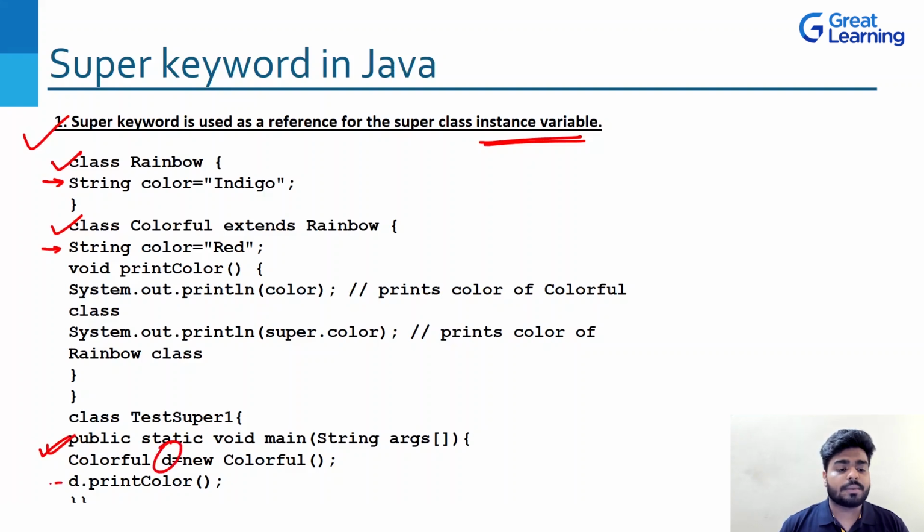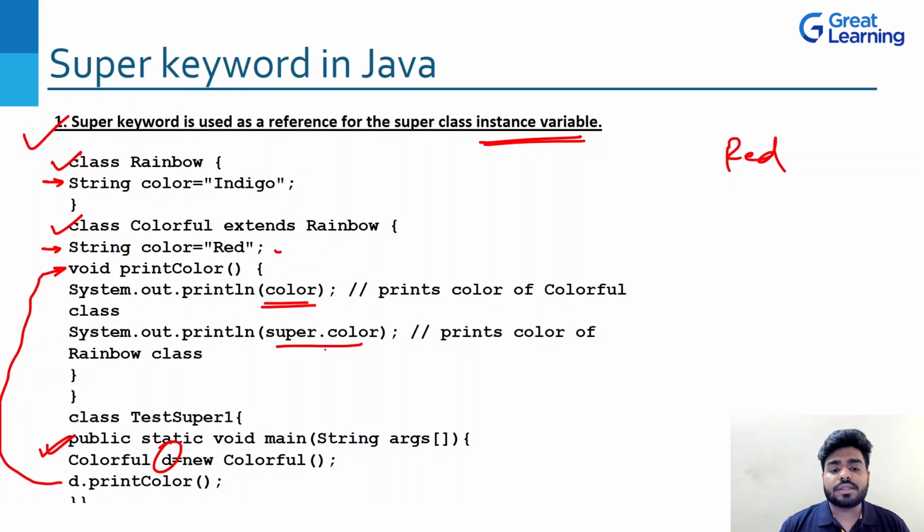Obviously it will directly go to my printColor method, which is here, right? Now here what is happening? In the printColor method, System.out.println color. So you can see what is happening. Color we are printing. Color is what? Red. Directly print red. Next, System.out.println super.color.